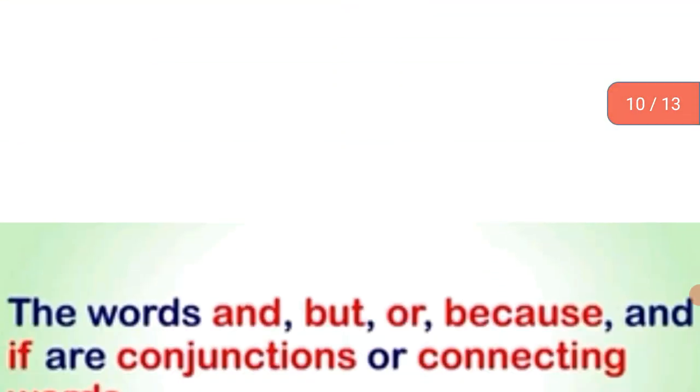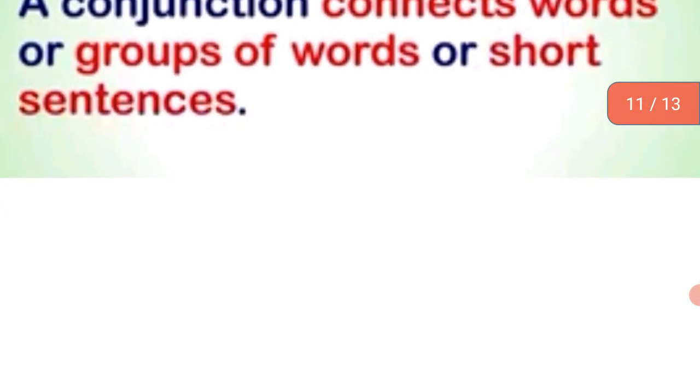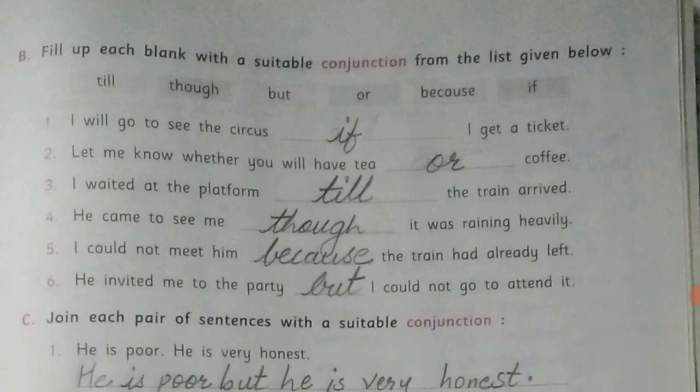Okay, now we will see question B. Fill up each blank with a suitable conjunction from the list given below. Here some words are given. You have to select the words from above and fill the sentences. I will go to see the circus if I get a ticket. Let me know whether you will have tea or coffee.